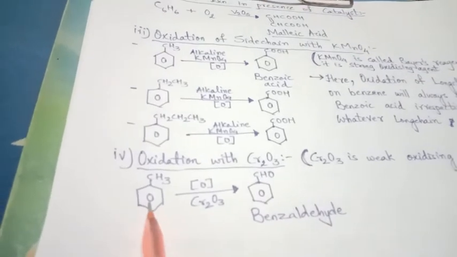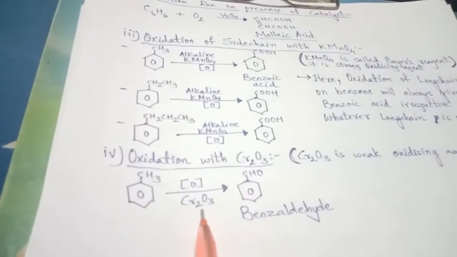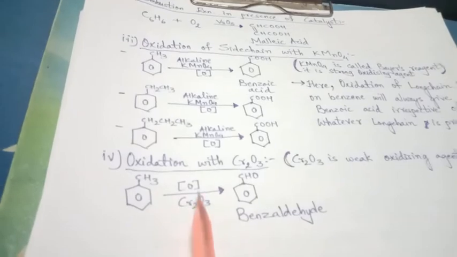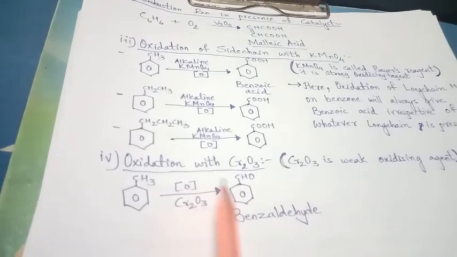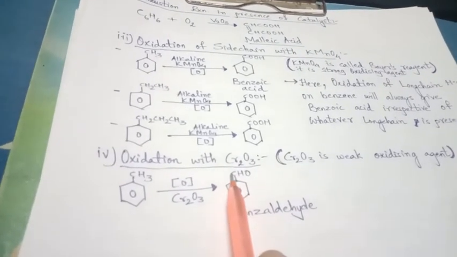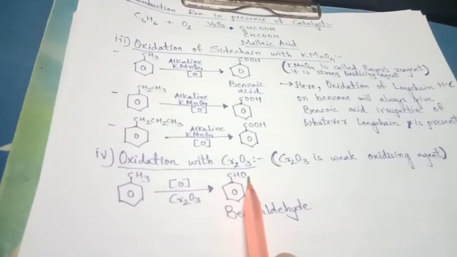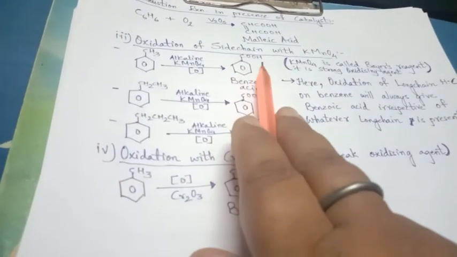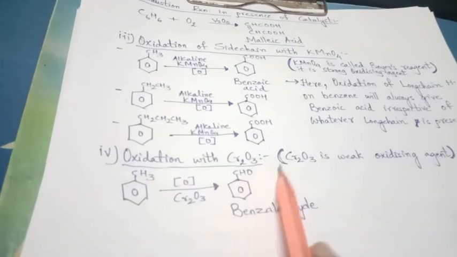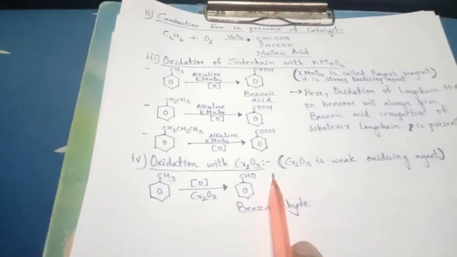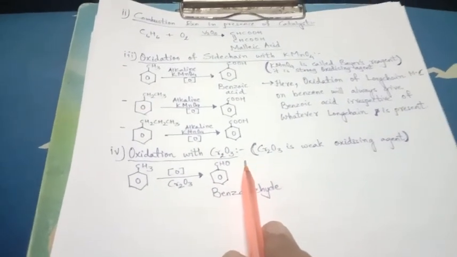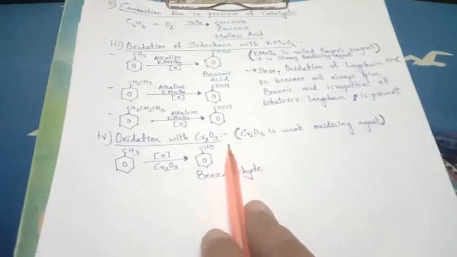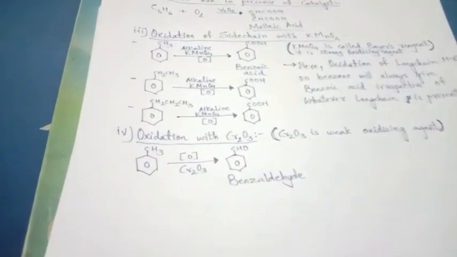So here toluene, when reacted with chromium trioxide, gives oxidation reaction and the product is benzaldehyde, CHO group, not COOH, right? So these are all the chemical properties showing the different reactions of benzene as substitution, addition and oxidation reaction.